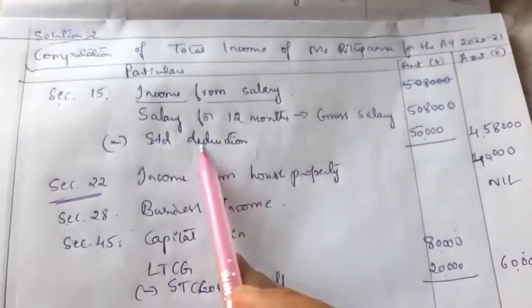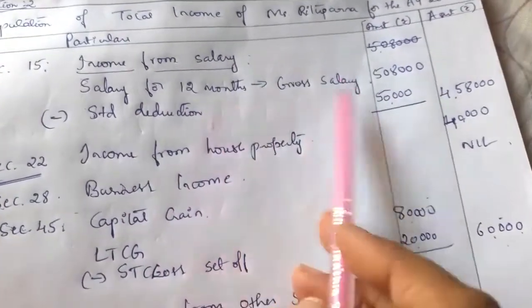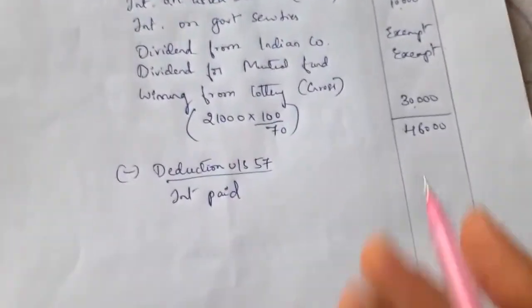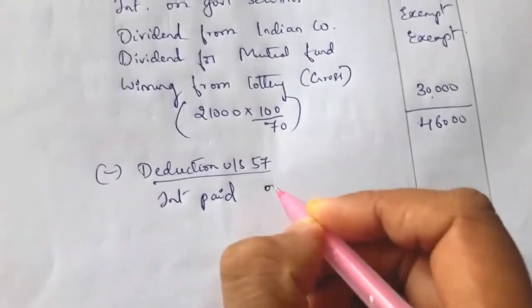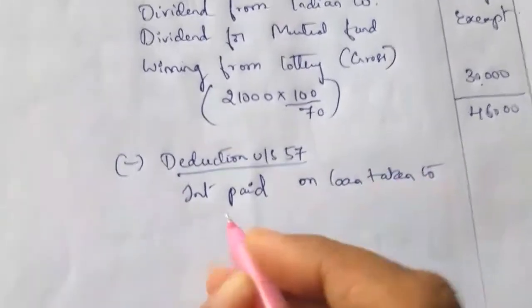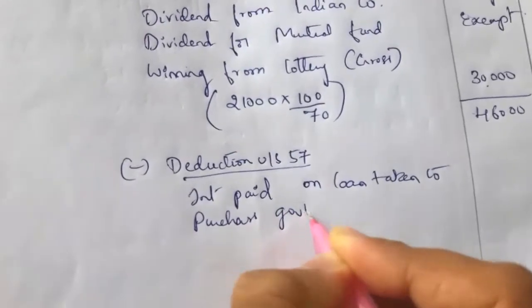See here, standard deduction is a deduction they are giving. Loss is not income, we have to deduct. Here also, interest paid on loan taken to purchase government securities.